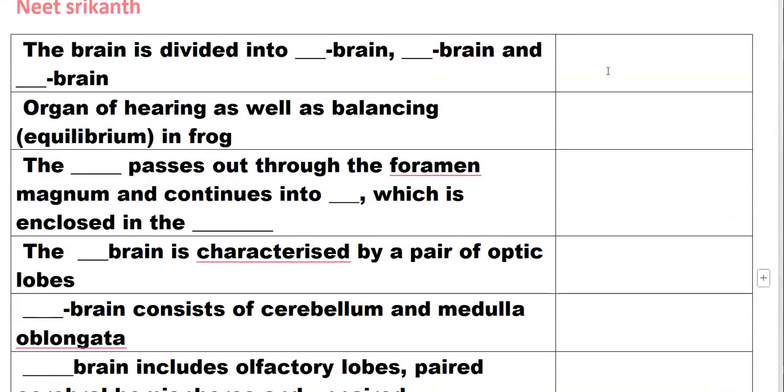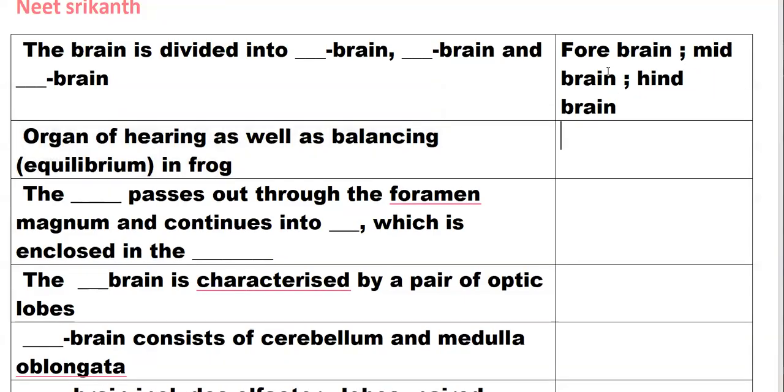The brain is divided into forebrain, midbrain, and hindbrain. The organ of hearing and balancing in the frog is the tympanum with internal ears.